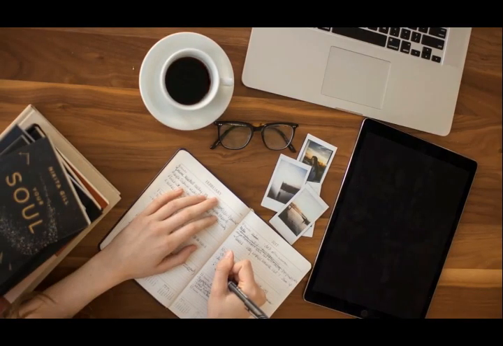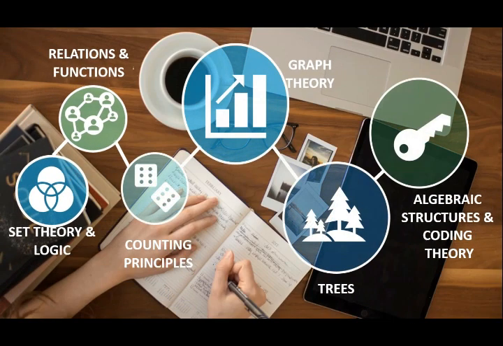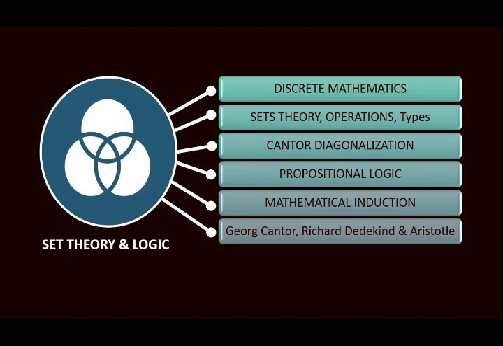So let's get started with what exactly we have in this discrete mathematics course. There are in total 6 units: set theory, relation and function, counting principles, graph theory, trees and algebraic structure, and coding theory. In the first unit, set theory, we will learn what exactly a set is, how to represent a set and what the different operations of sets are. Then we cover propositions and mathematical induction on propositions, and the case theory of the scientists who invented set theory, George Cantor and others, Aristotle and Richard Dedekind. Why are we learning this set theory?